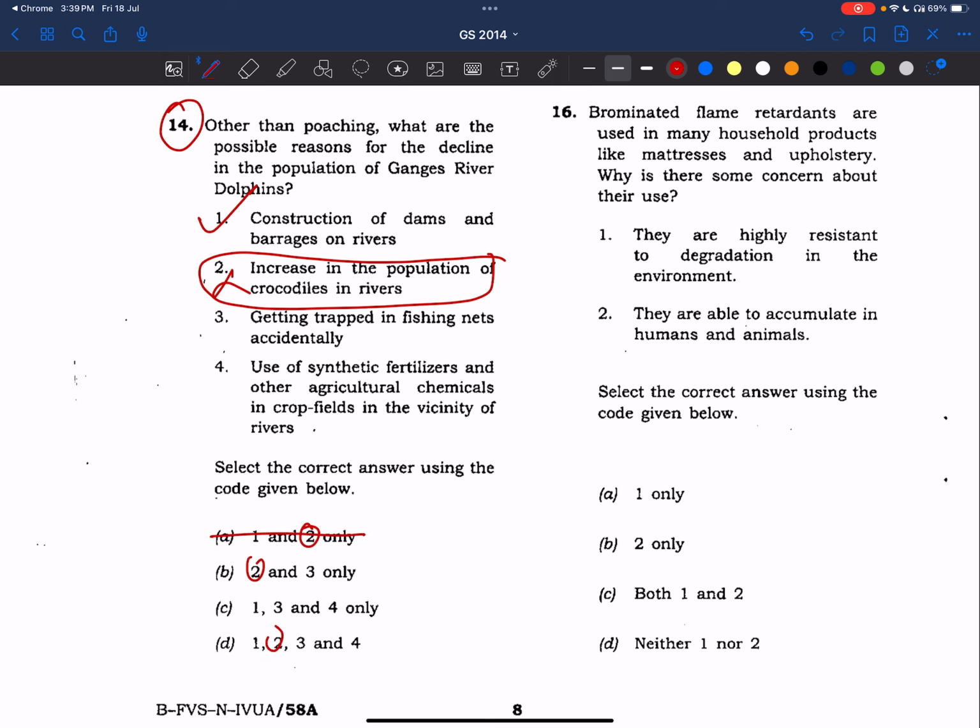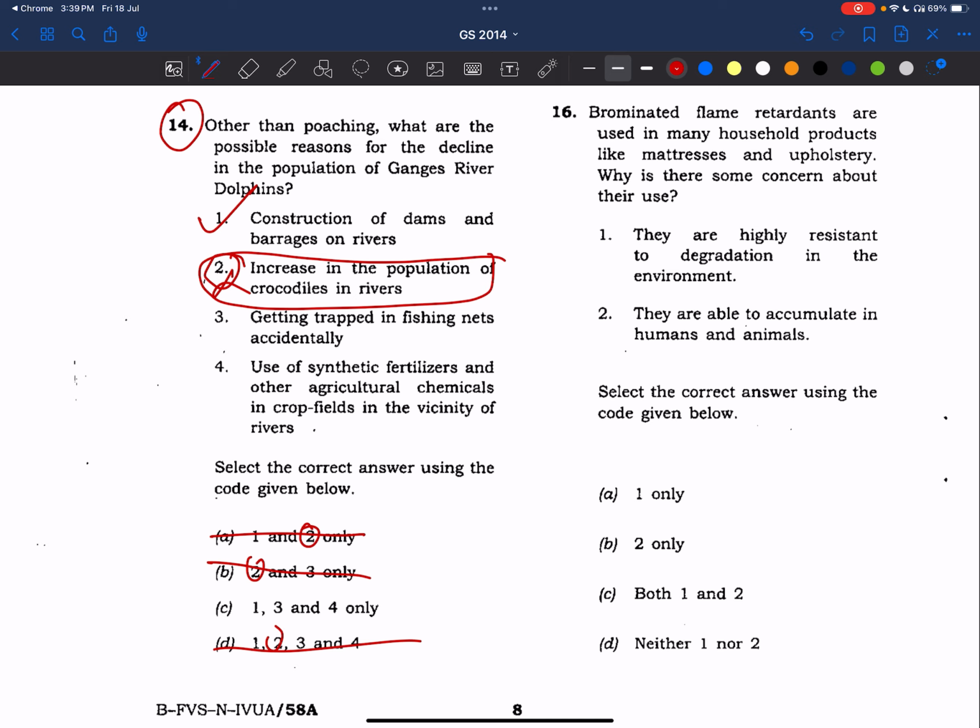Yes, three statements. If you know that this statement is wrong, then only you can eliminate. Elimination is also not easy. You should know perfectly that the statement is exactly wrong. It would have happened to you also. We see the videos, we go to the exam, we feel this statement is wrong and eliminate it. Then we get to know after seeing the key that the statement was actually correct, and because of our lack of knowledge, we marked it wrong, right? So we need to focus on content first, then knowledge building, wisdom, all these things. Later, if you are not getting anything, then go for the elimination techniques.